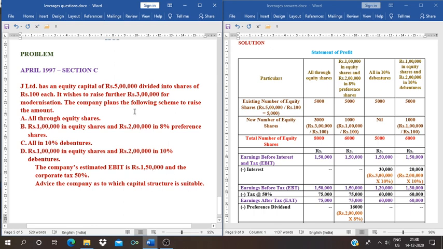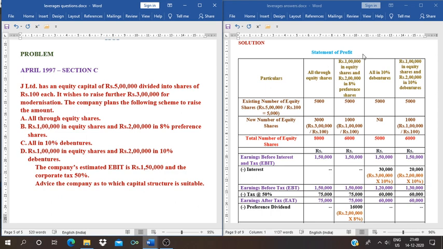There are four schemes, or four capital structures, or four alternatives available. From these four, the company can't follow all of the alternatives. Out of these four schemes, we need to suggest the best one to the company. Now look at the solution.